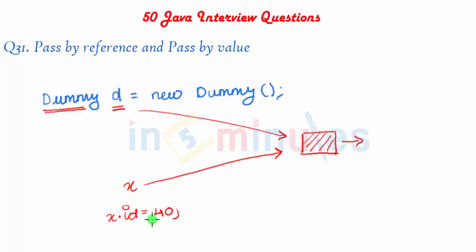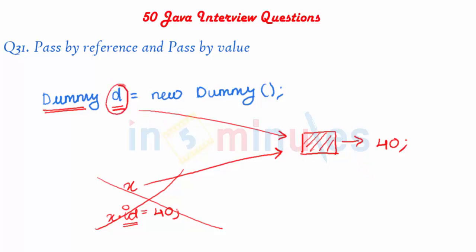So x.id translates to: the memory location held by x, the id belonging to that memory location, change it to 40. When we go back to our caller function, x finishes off, x is gone, but d is still pointing to the same memory location, and since the change was made in another function, this change persists in the caller function. This is exactly why Java is still pass by value, because you're passing the value of the reference.